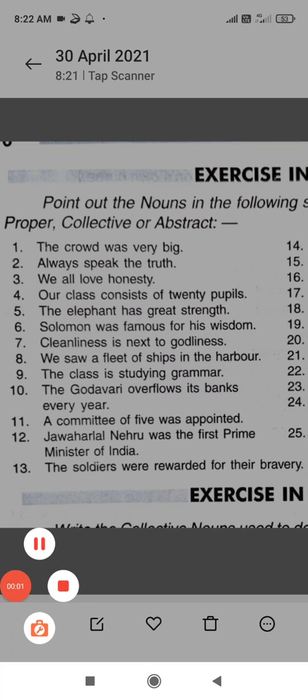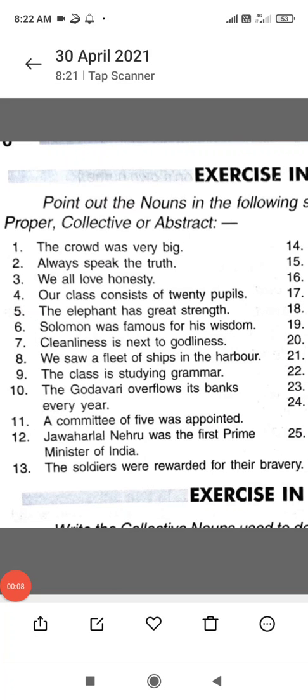Hello children, welcome to this video in which I will be telling you how to identify nouns and how to classify them into their various categories. For example, we have common nouns and proper nouns, collective noun, abstract noun. So how to identify what type of noun these are. So children, directly come to the first sentence.